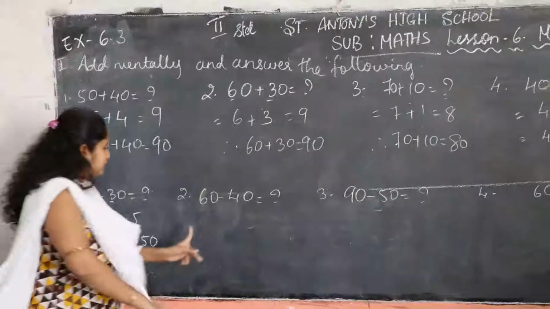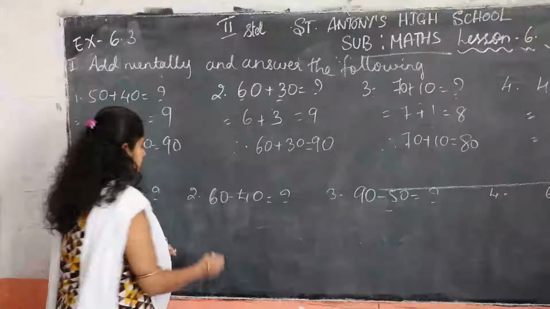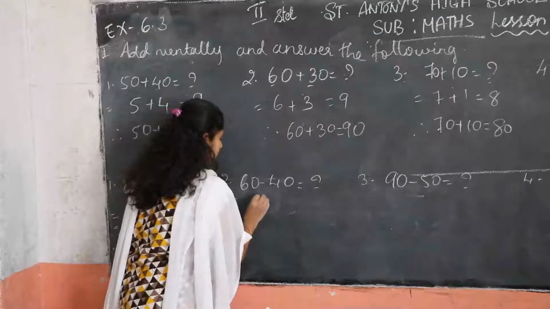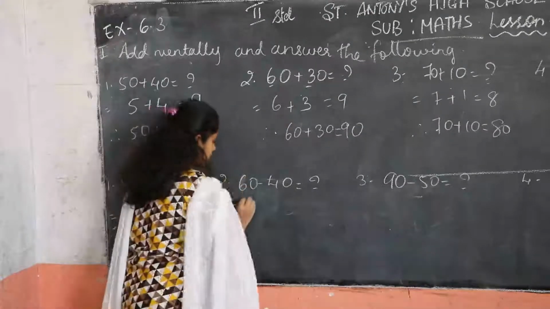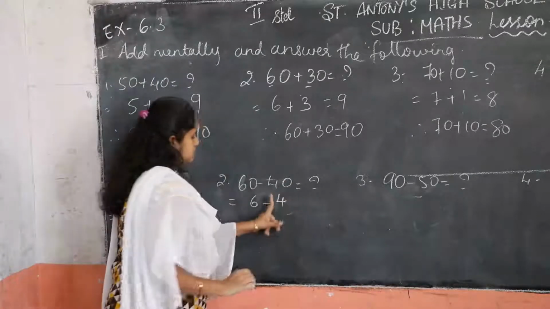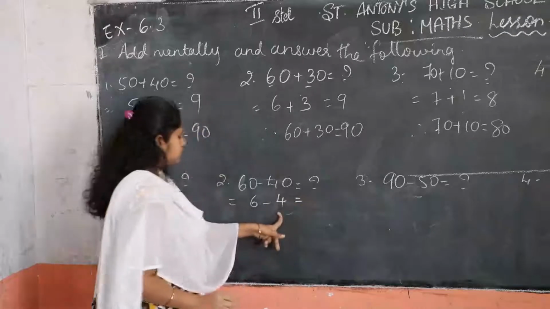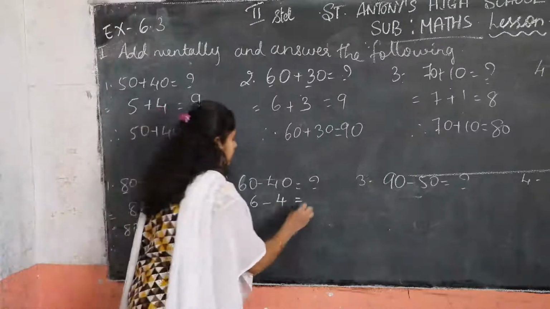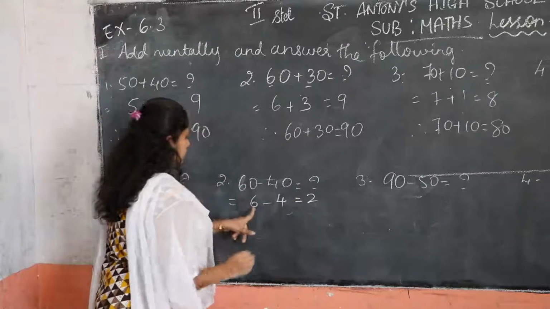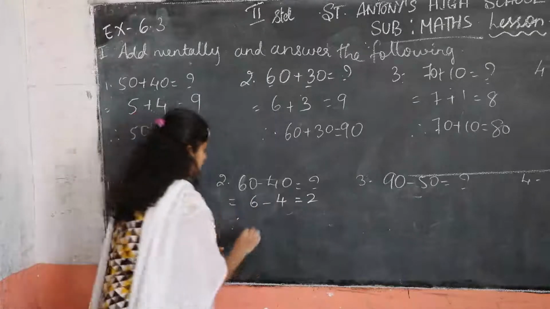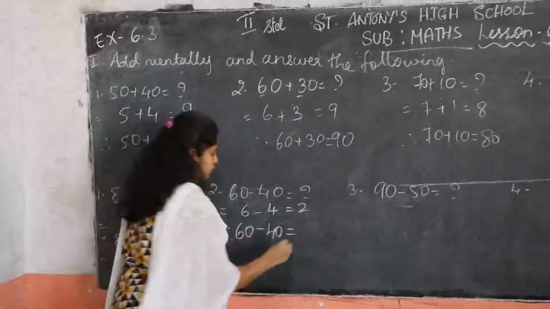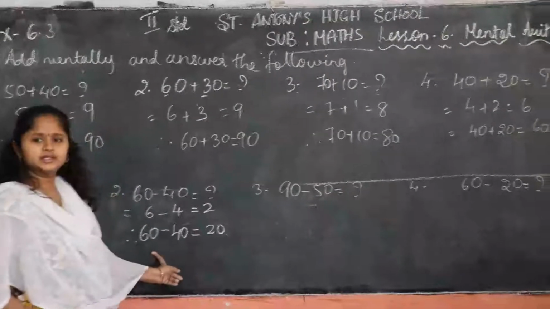Okay, children. Next, 60 minus 40. So what we have to do here, in these sums also we have to take 1 digit number. Which digit number? We have to take 6 minus 4. 6 minus 4 is equal to how much, children? Think. We get 6 minus 4 equal to 2. Okay. So therefore 6 minus 4 equal to 2 means 60 minus 40 is equal to how much, children? 20. Yes, is it easy?